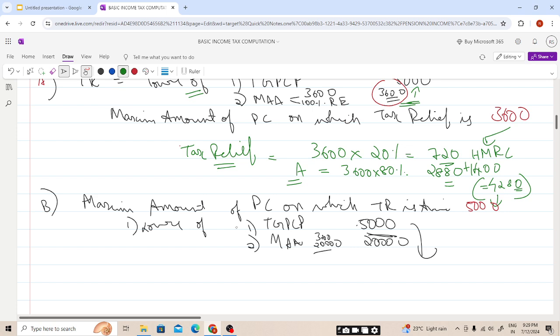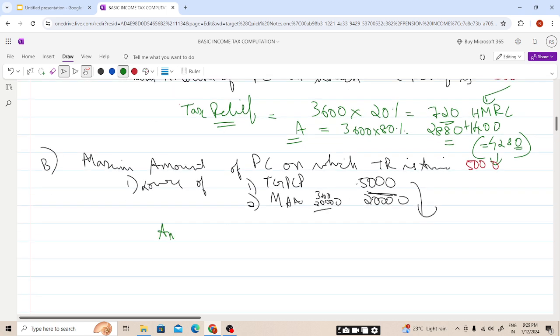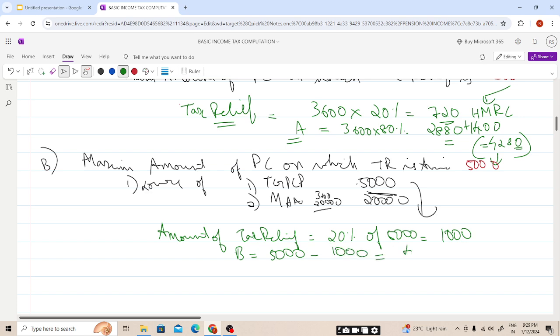Now the amount of tax relief: 20% of 5,000 will be paid by HMRC, that is 1,000. So the individual B needs to contribute 5,000 minus 1,000. B only needs to contribute, students, 4,000. I hope this is clear.